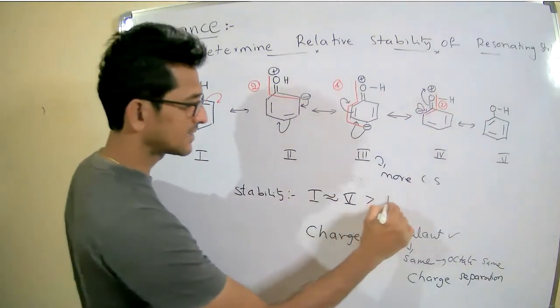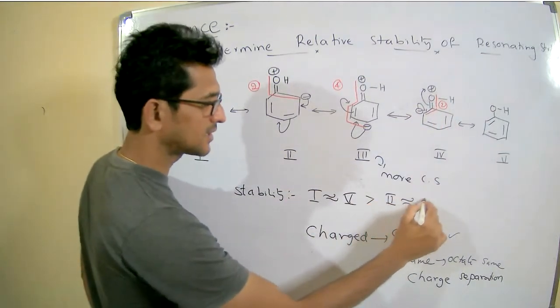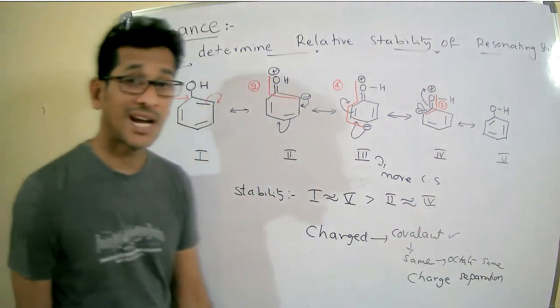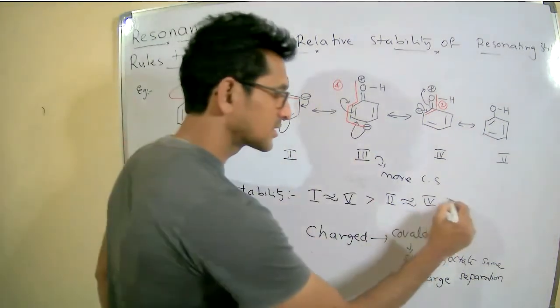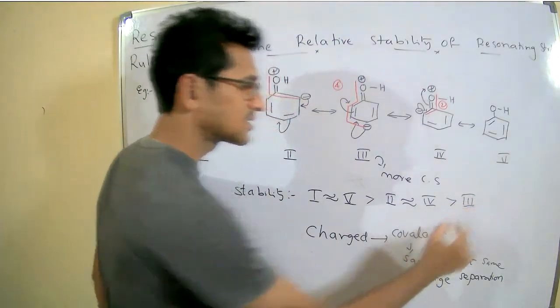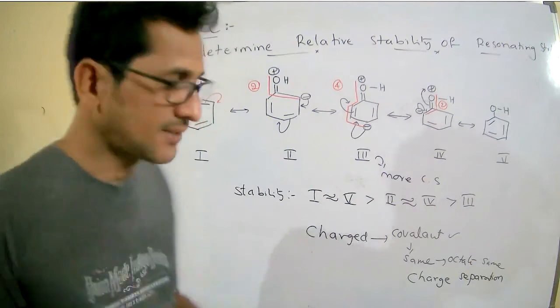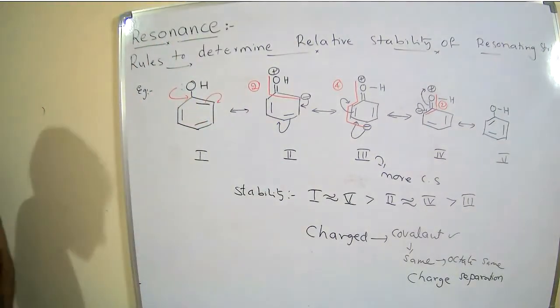Therefore, these are equally stable. And which is the least stable? Structure 3 is the least stable due to the greater charge separation. Right? Okay.